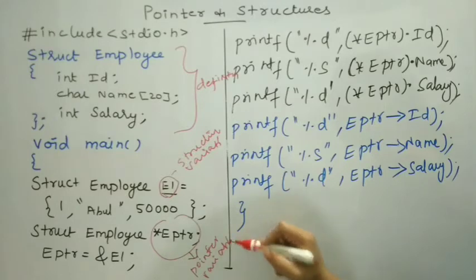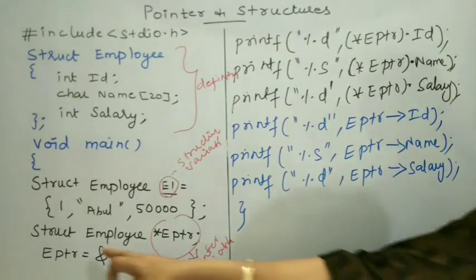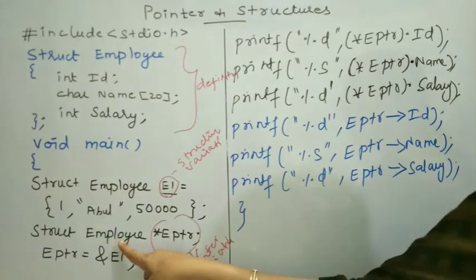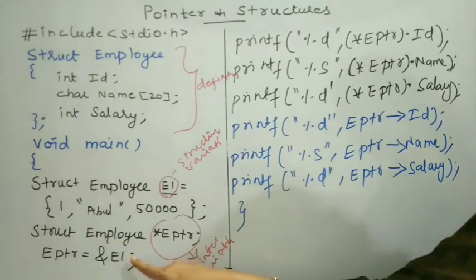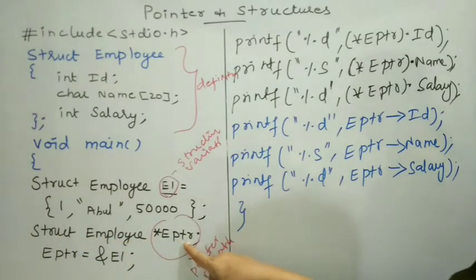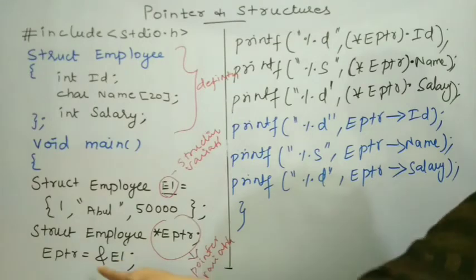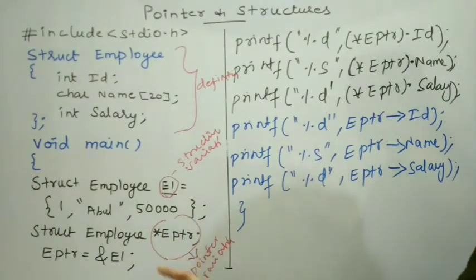How to declare a pointer variable? Pointer variable declaration starts with the keyword struct and the name of the structure employee, and then the pointer variable is prefixed with the star symbol. And then the content of the pointer variable should be a memory address.